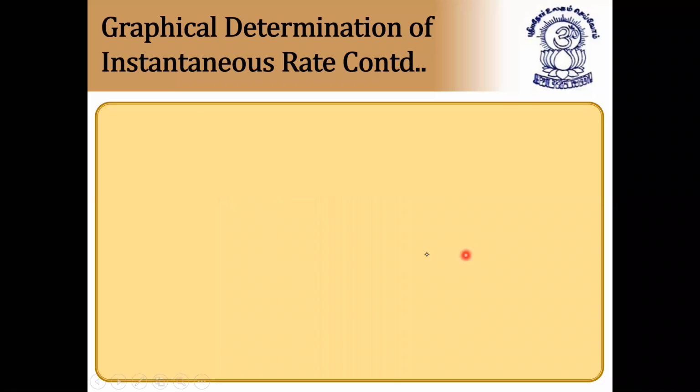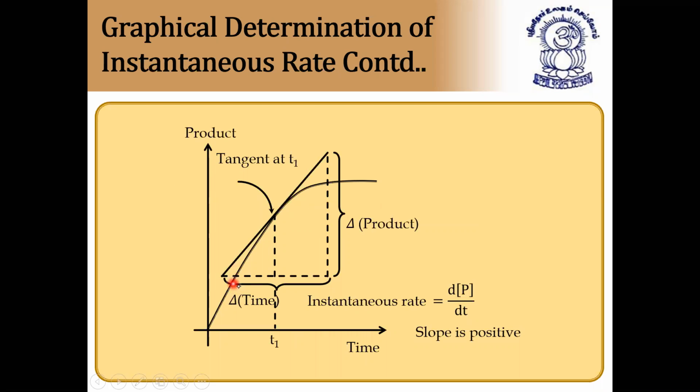Next, for products also, if you draw a tangent, this is called the tangent at T1, and this is the tangent for the product, and the slope is positive. Here you can find out the instantaneous rate for this graph also. How to calculate instantaneous rate? Differentiation of product concentration by time. I hope it is clear. Next.